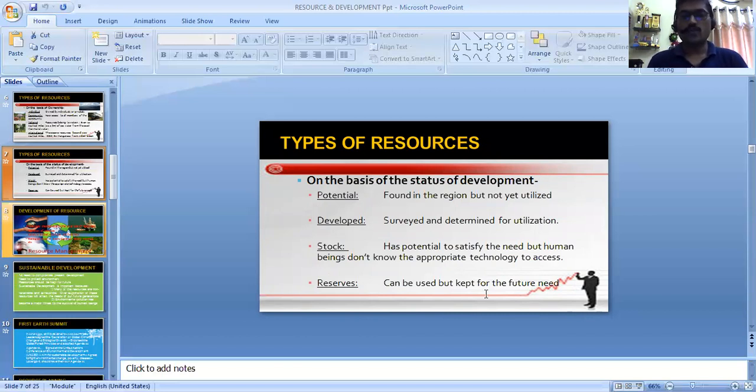The first that is given to you is potential. Potential resources are the resources which are found in a particular region, but we haven't started utilizing them. मतलब हमने इसे इस्तेमाल करना शुरू नहीं किया है. हमें पता है कि वो एक जगह पाए जाते हैं, but अभी तक हमने उन्हें utilize नहीं किया है.